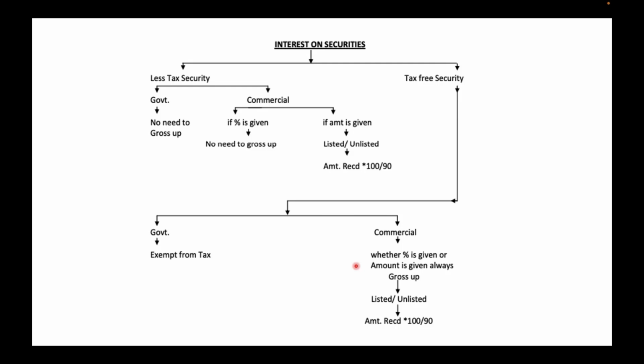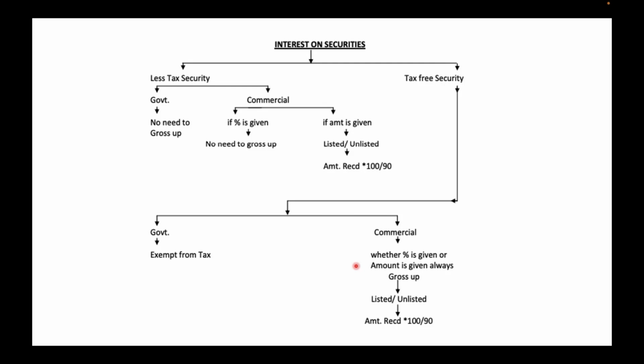So how to find whether it is a government security, a less tax commercial security, or a tax-free security? If it is a government security, they will mention it as government in your question itself. If it is a tax-free security, they will mention it as tax-free securities.